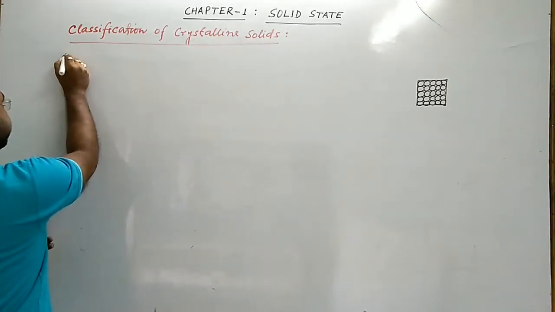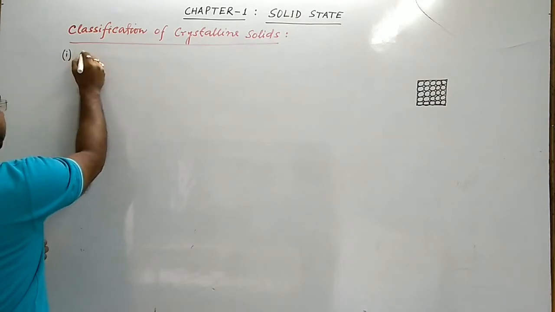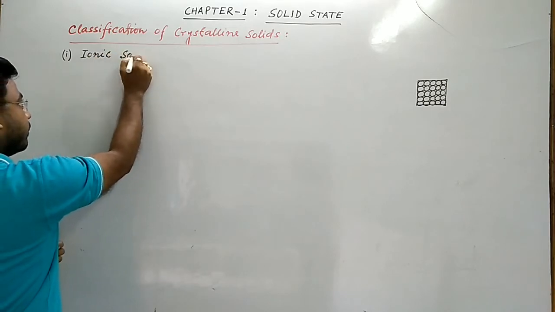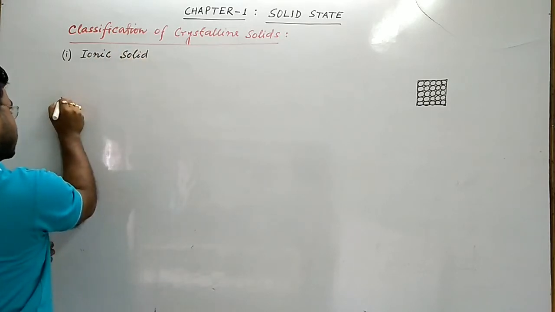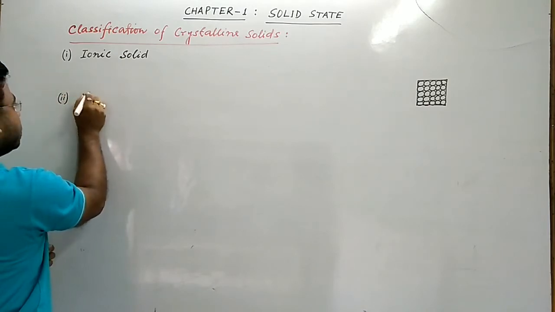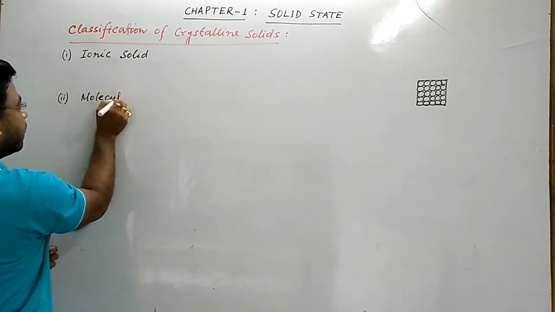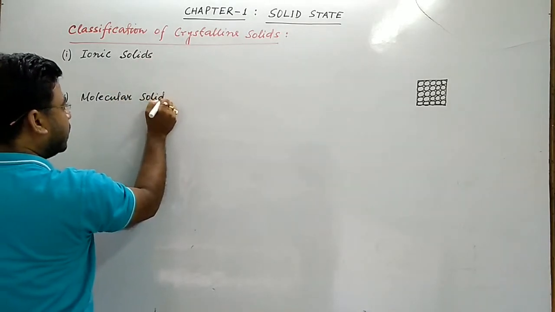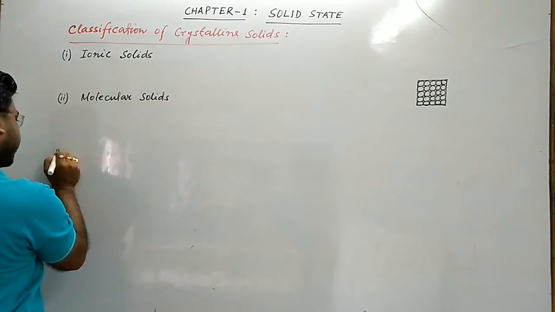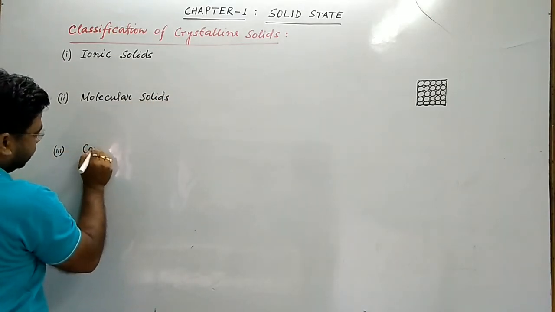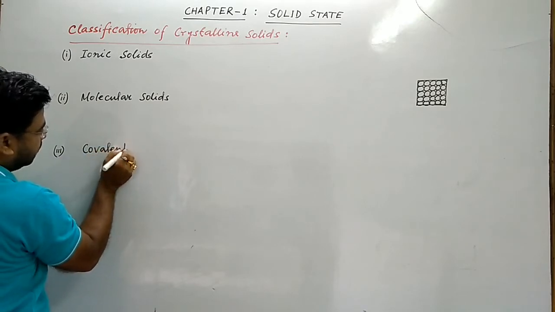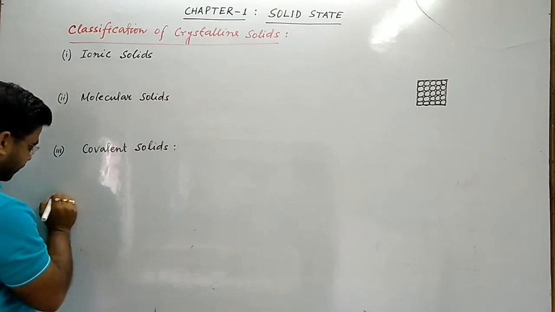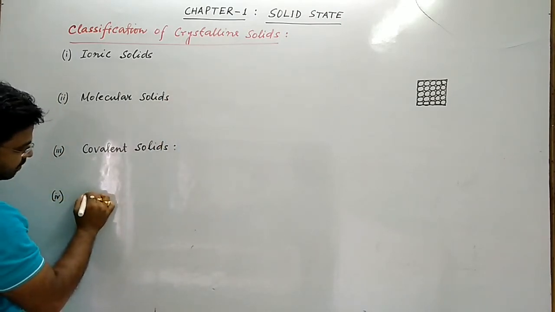Number 1, ionic solid. Number 2, molecular solid. Number 3, covalent solid. And number 4, metallic solids.